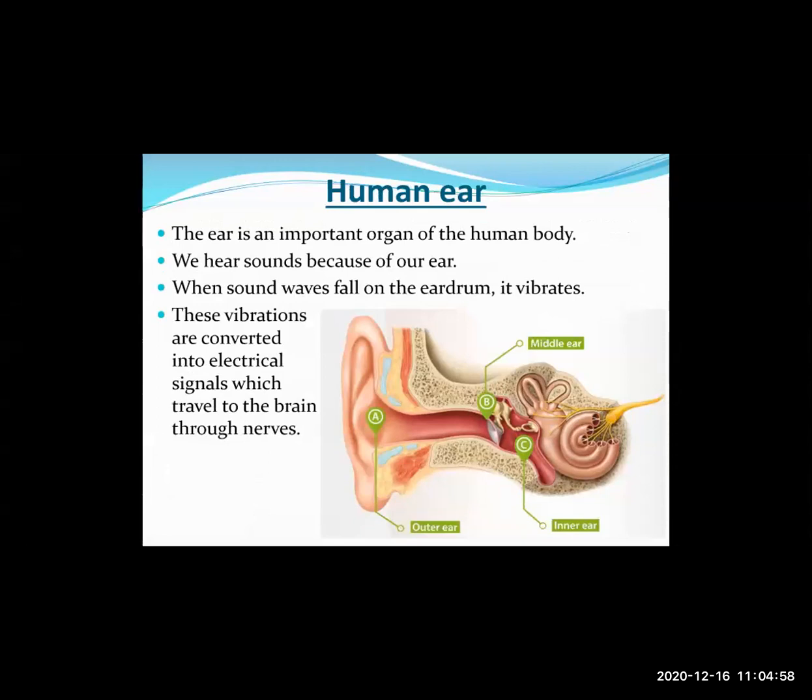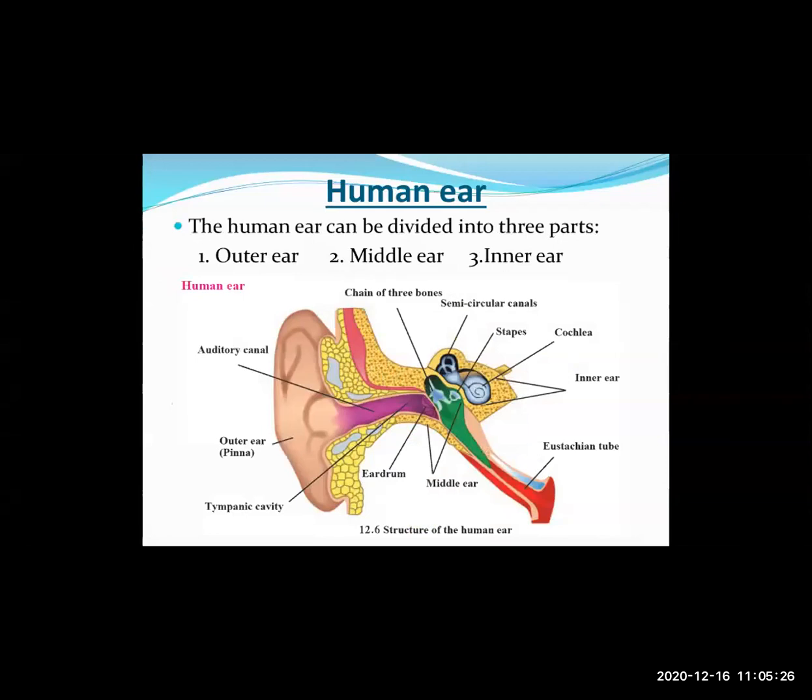Then the last part of the chapter that we studied was about the human ear. The human ear is an important organ of the human body. We hear sounds because of our ear. When sound waves fall on the eardrum, it vibrates. These vibrations are converted into electrical signals which travel to the brain through the nerves. As you can see in the figure, our ear is divided into three regions: the outer ear, the middle ear, and the inner ear. So that diagram needs to be studied carefully.